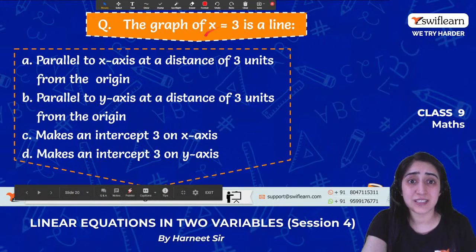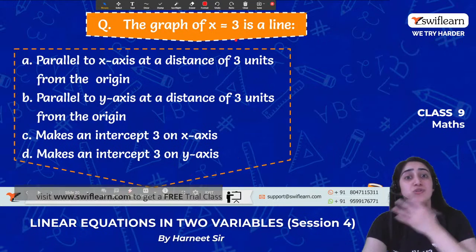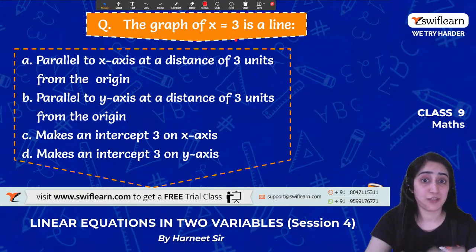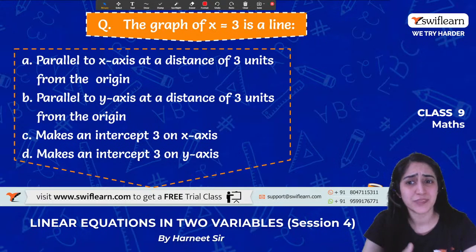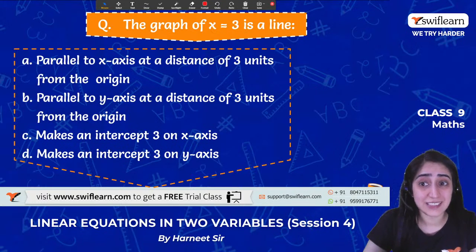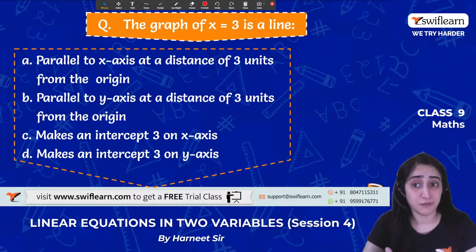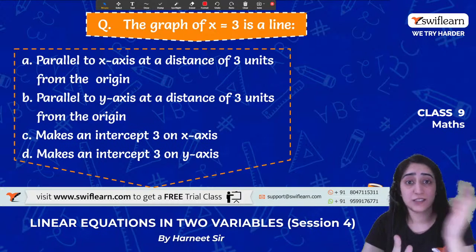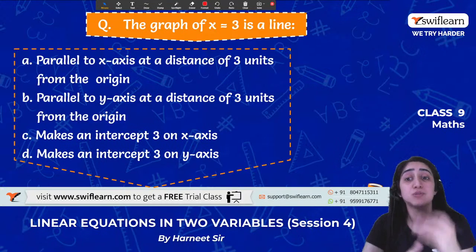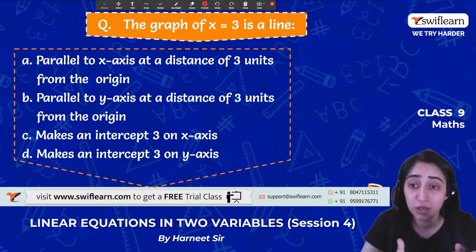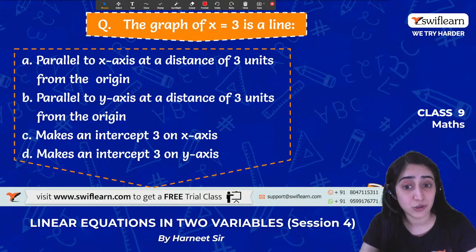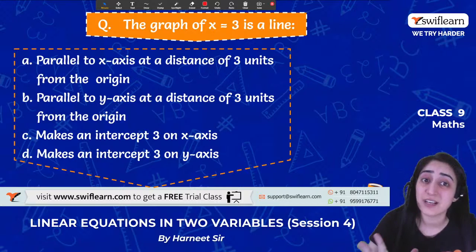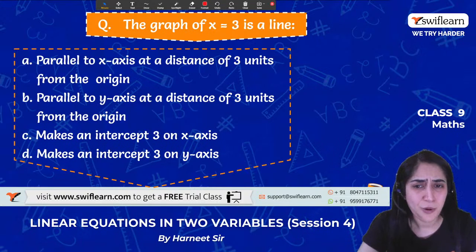So when I say the graph x is equal to 3 is a line, what does it mean? When I say x is equal to 3, is it parallel to the x-axis and at a distance of 3 units, or parallel to the y-axis and at a distance of 3 units, or does it make an intersection on the x-axis at 3? What does that mean?